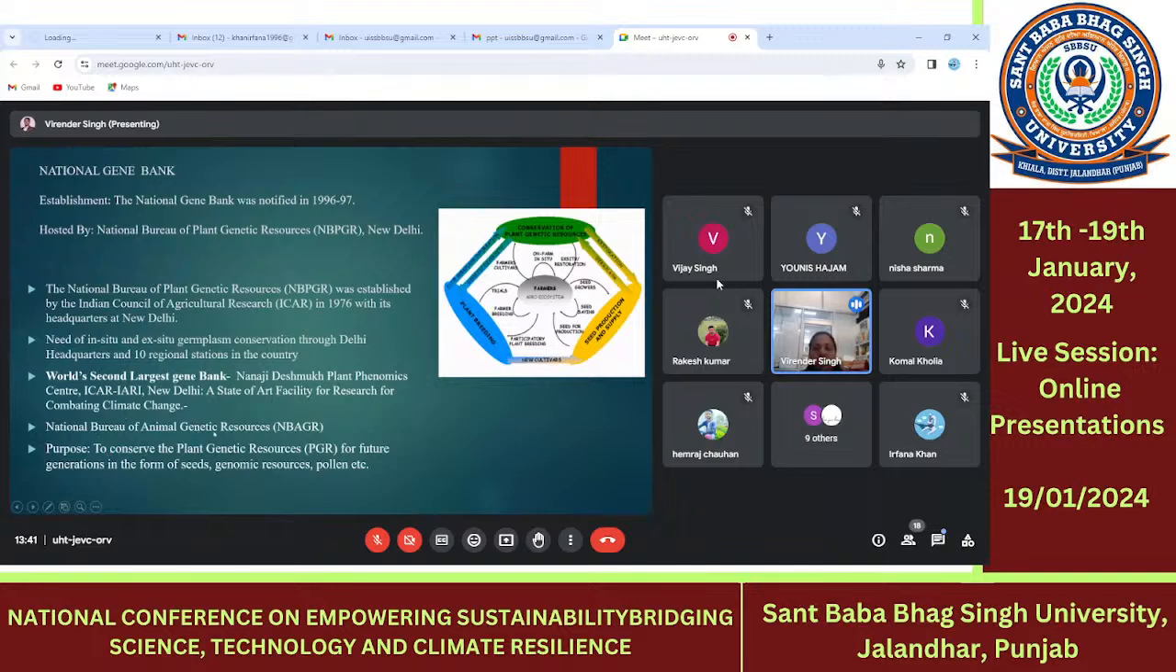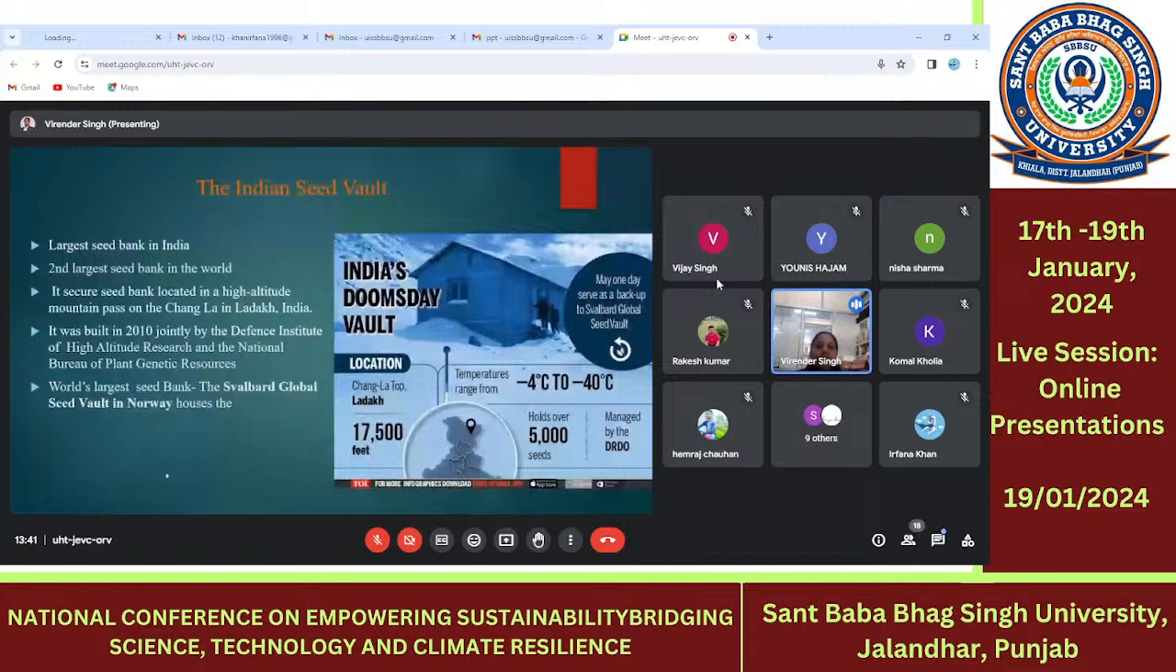The National Bureau of Animal Genetic Resources is in Lucknow, with the purpose to conserve genetic resources for future generations in the form of seed, genomic resources, pollen grains, etc. And the Indian Seed Vault is the largest seed bank in India and the second largest in the world. It is in Ladakh, at Chang La Top, at very low temperature, for storage of seeds or genes.